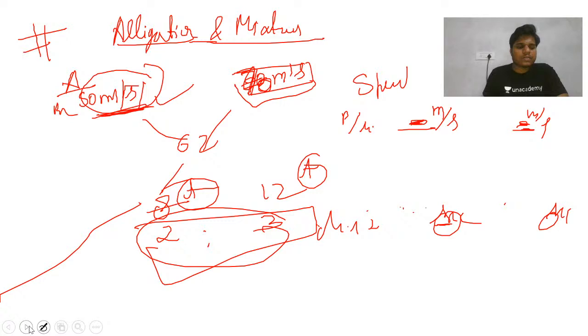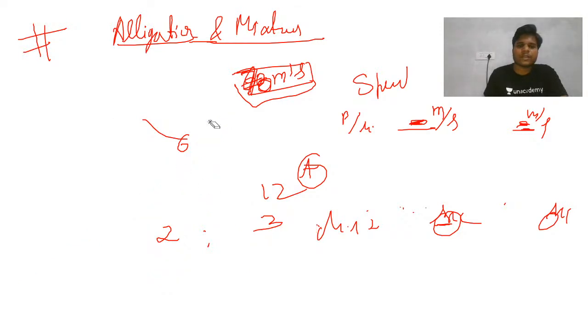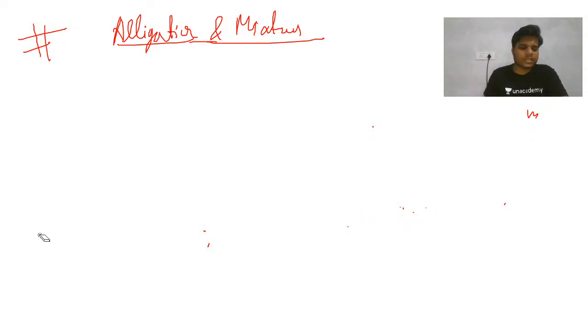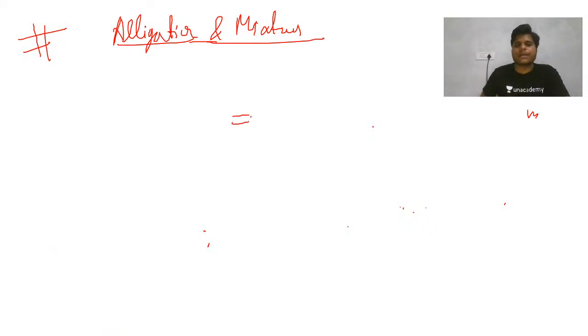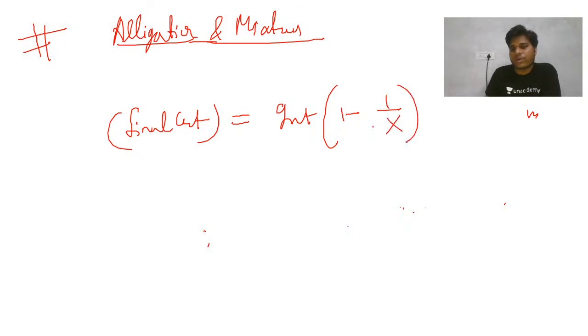Now let's come to the one formula that is there for this allegation and mixture, the very famous formula: final concentration equals initial concentration, in any form, times one minus one upon x, raised to the number of operations, where x is the total volume.